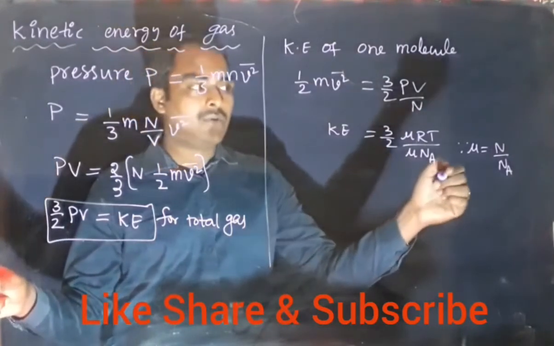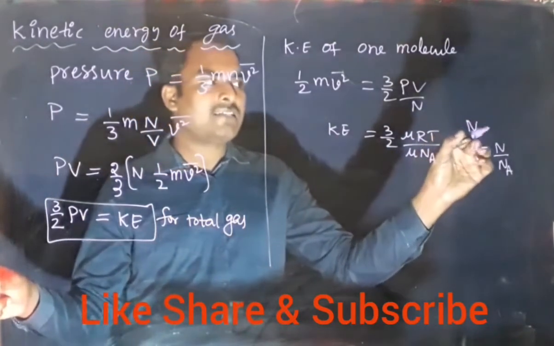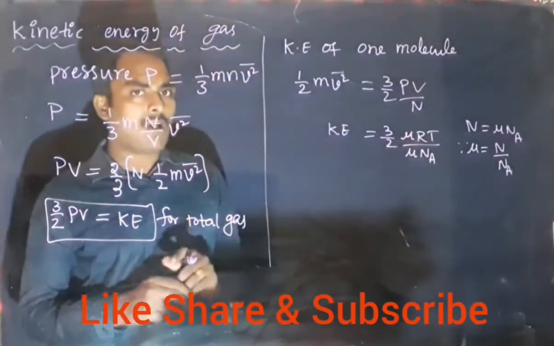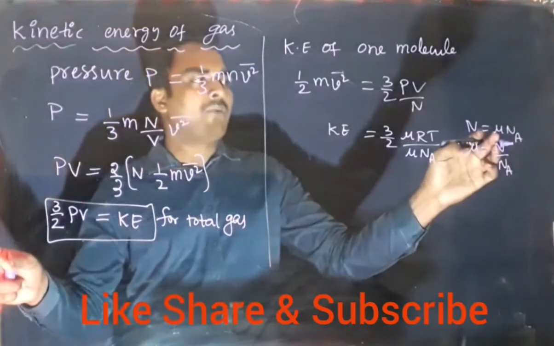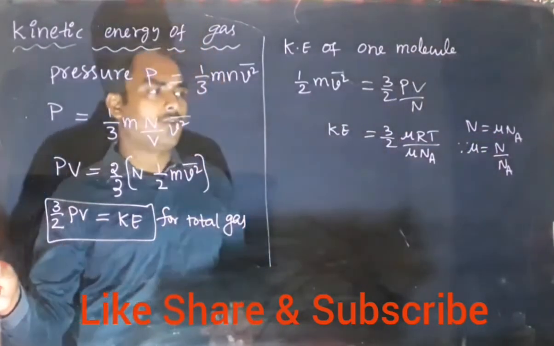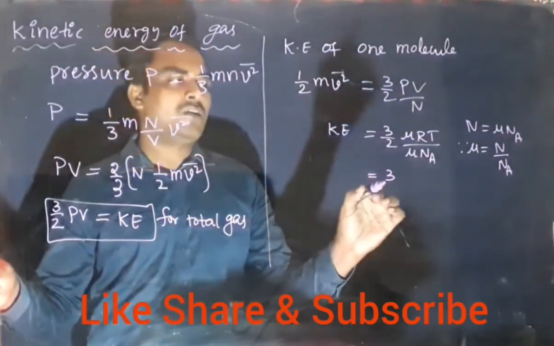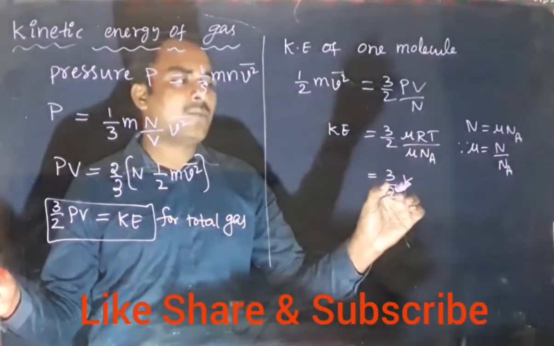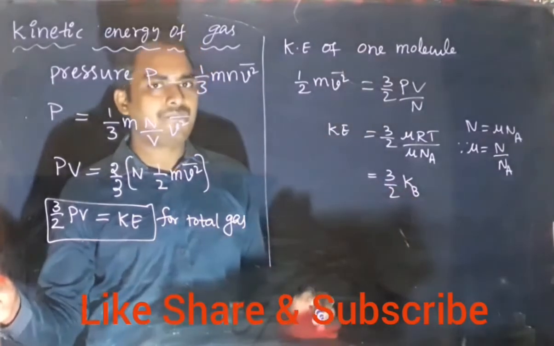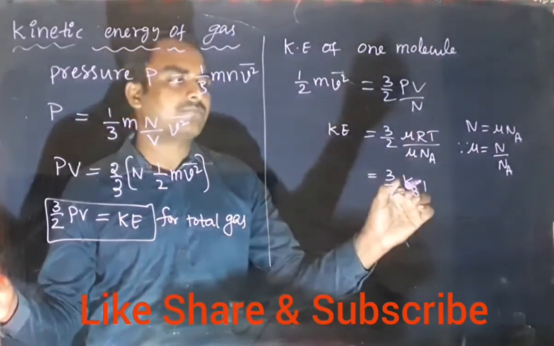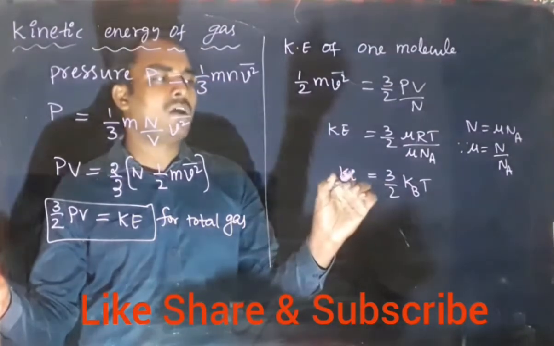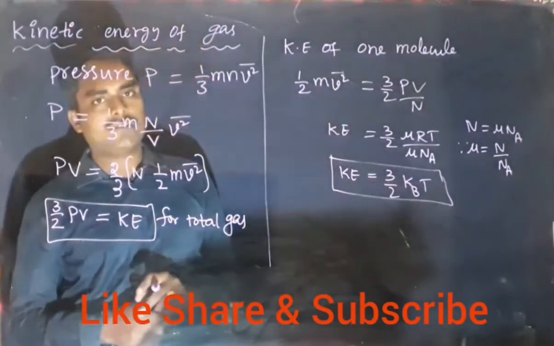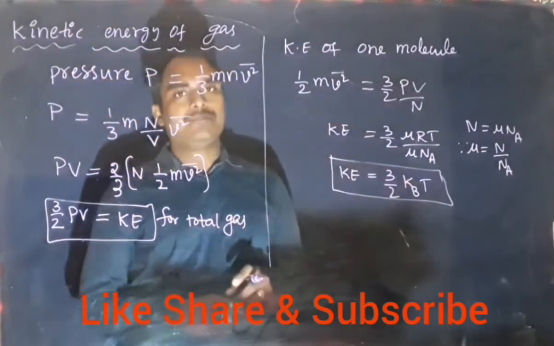Na is the number of molecules in one mole, and into the number of moles it will give the total number of molecules. So it is equal to 3 by 2, mu gets cancelled, R by Na is the Boltzmann constant kB, into T. So the kinetic energy of one molecule is 3 by 2 kBT.